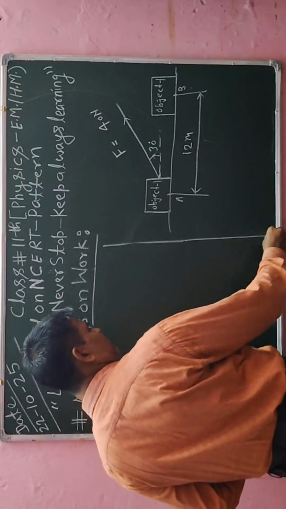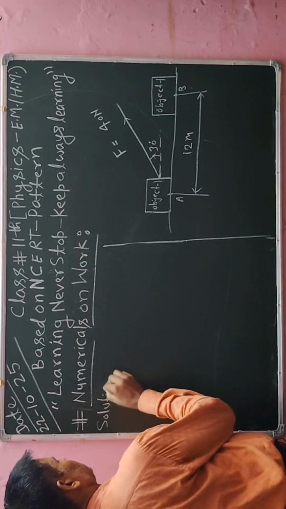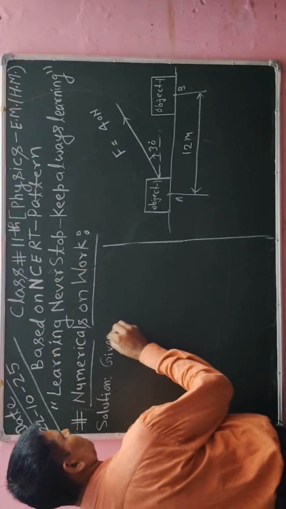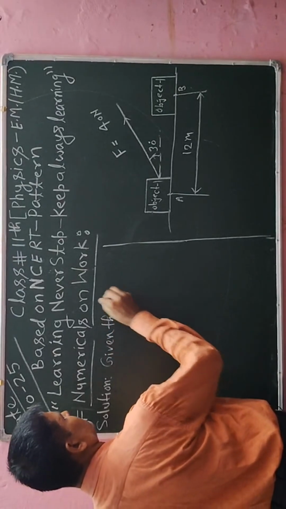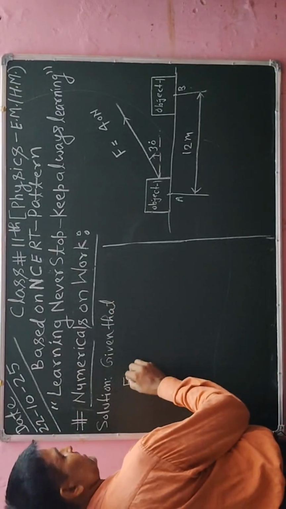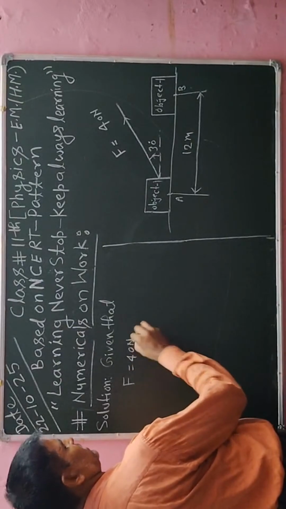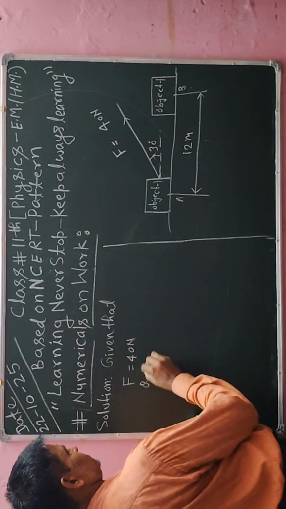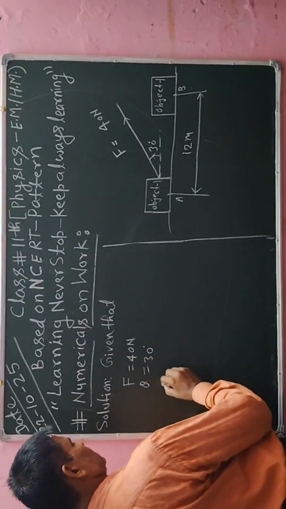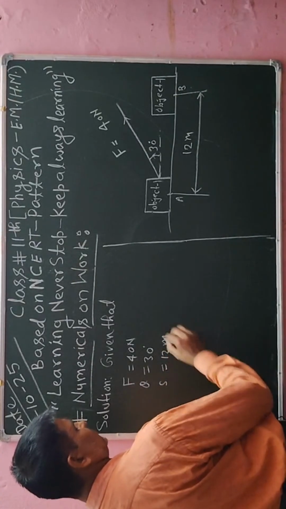So first of all I will write here solution, and after writing solution I will write one information, that is given, that it is also called in Hindi दिया है. So information I will say F is also given there 40 Newton, and angle theta is given 30 degree, so I have to write there 30 degree, and displacement, D, that is given 12 meter, that is in MKS system.